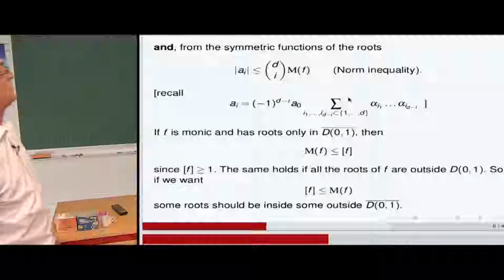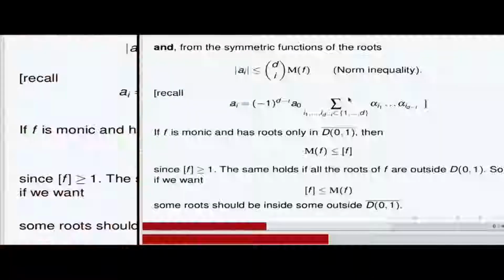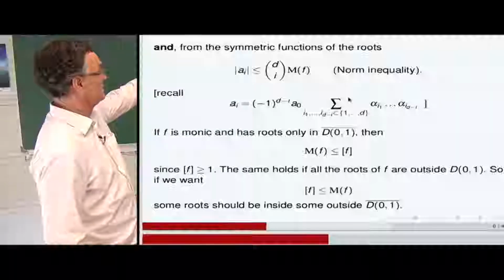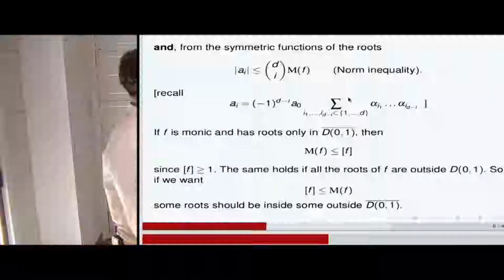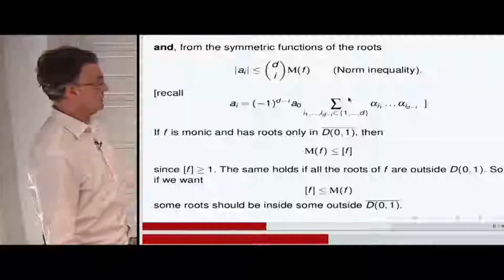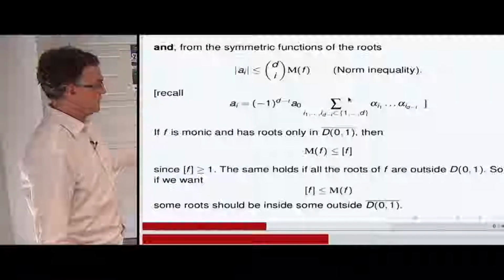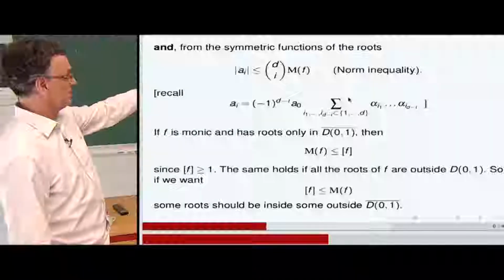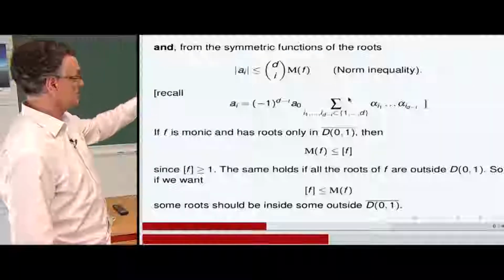It's a bit more complicated with the norm of Bombieri of the minimal polynomial of an algebraic integer. From the symmetric functions of the roots, there are inequalities, of course, a norm inequality between the moduli of the coefficients and the Mahler measure like that. And we have the symmetric expression of the roots for the coefficients. So the Mahler measure is less than the Bombieri's norm. So that's okay. The Bombieri's norm is always greater than 1.